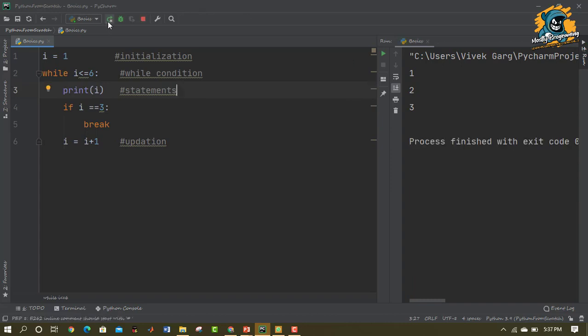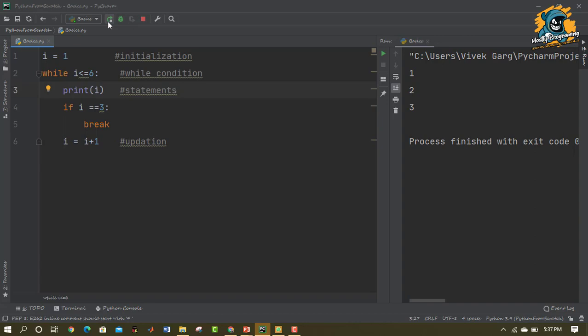Yes. So what a break statement does is, when a particular condition is met, it terminates the whole loop. This could be used when we need to terminate a loop when a desired condition is met or a particular value is achieved. Now there is another statement that is used with the while loop or any other loop, which is the continue statement.